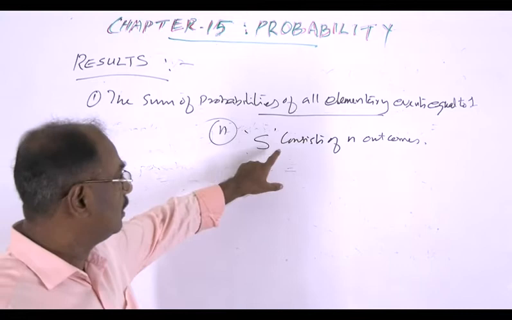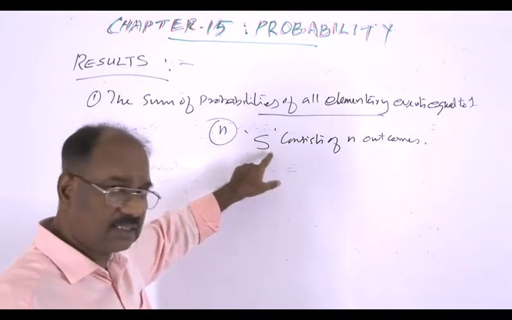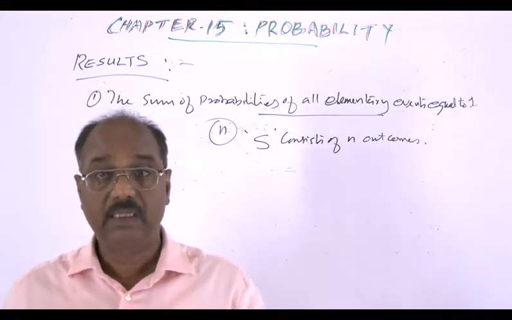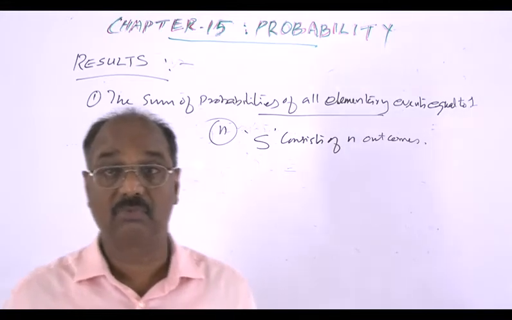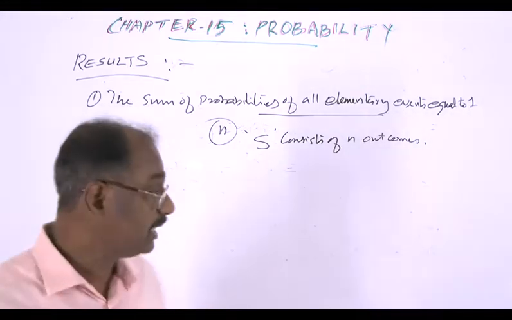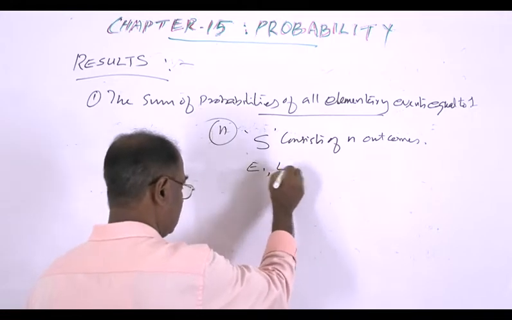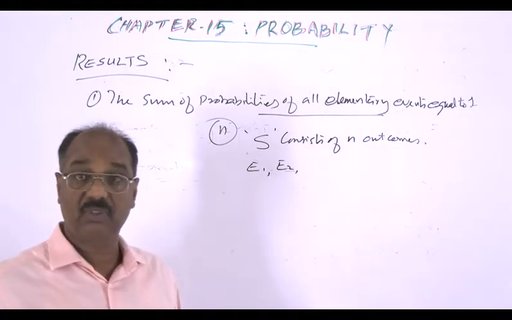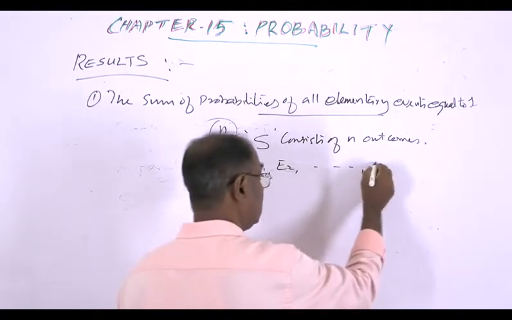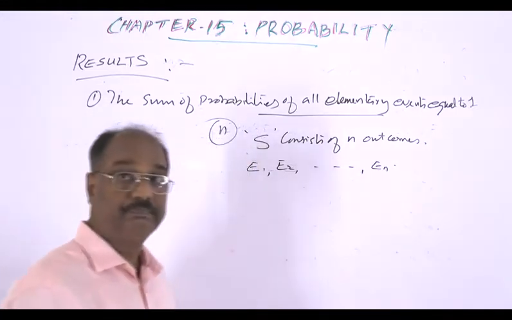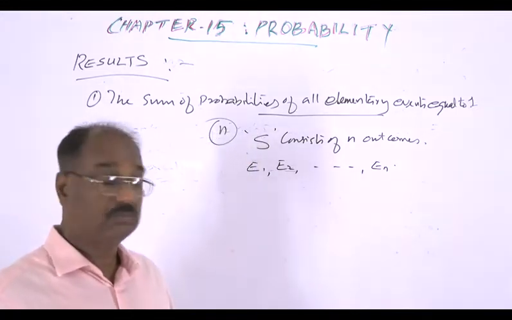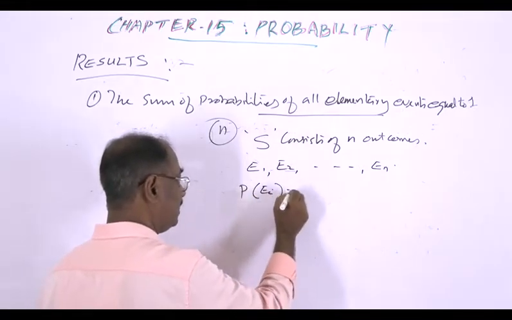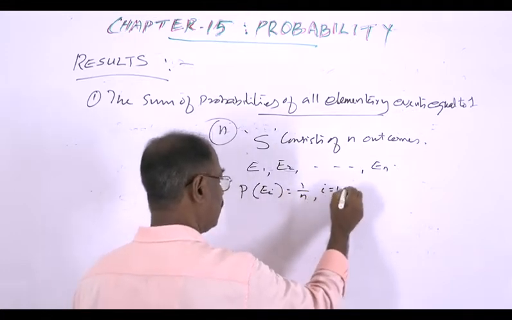And an event in this S consists of only one outcome. Therefore, there are n such outcomes. If E1 is the first event, E2 the second event, E1 consisting of the first outcome, E2 the event consisting of the second outcome, etc. The En consisting of the nth outcome. Then probability of Ei is equal to 1 by n, i equal to 1, 2, etc.